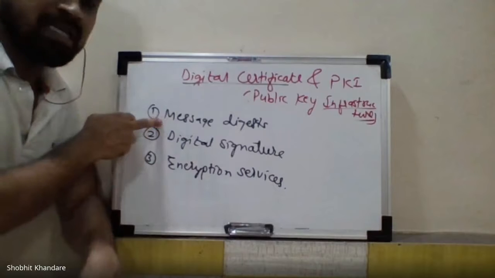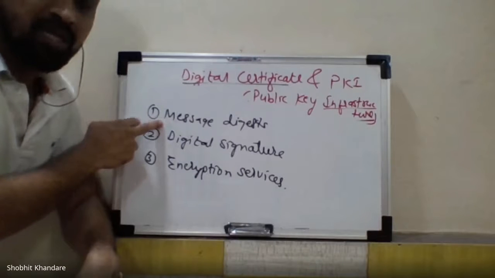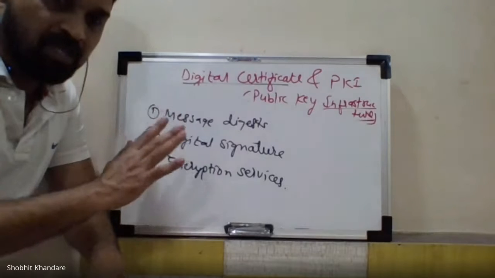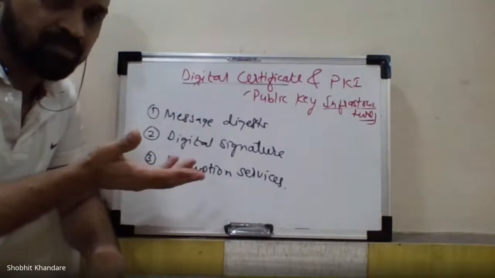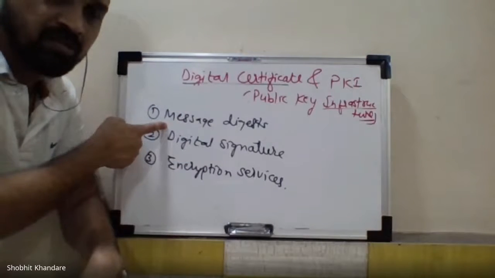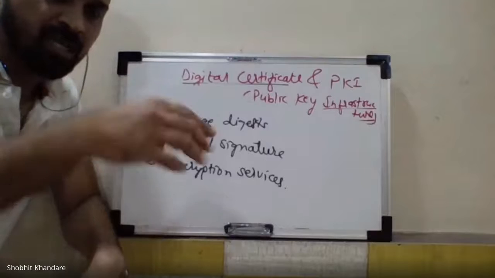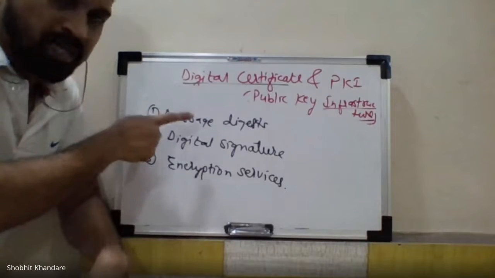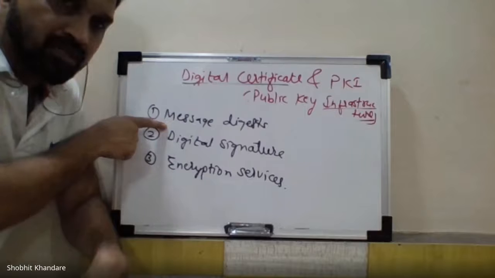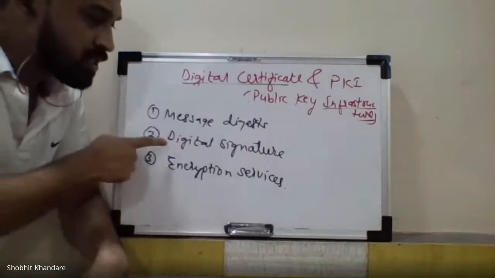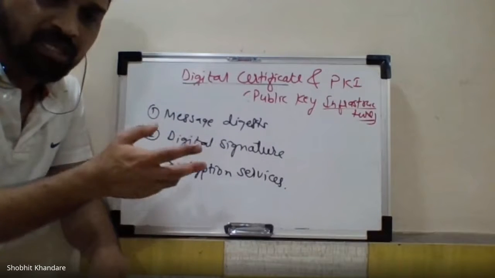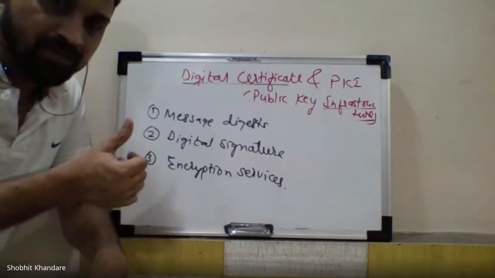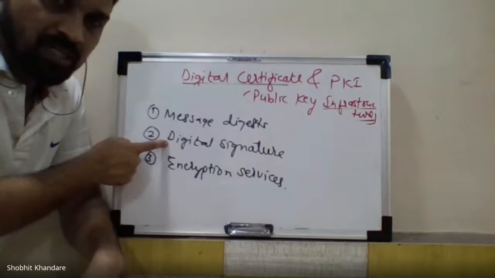Now message digest is nothing but converting your plain text into ciphertext. That is called a message digest. You put in the message and the output you will get is the ciphertext. So your PKI includes the message digest to get the ciphertext. Digital signature is nothing but using encryption with the private key so that we get the digital signature.